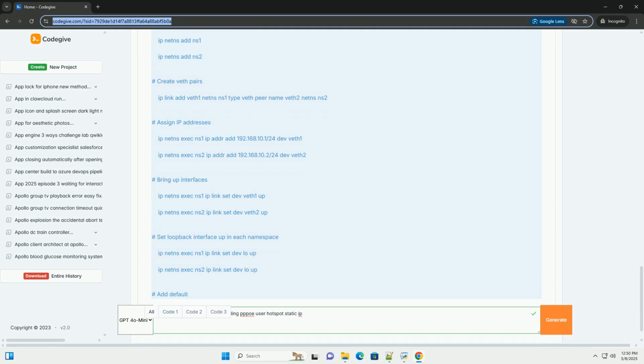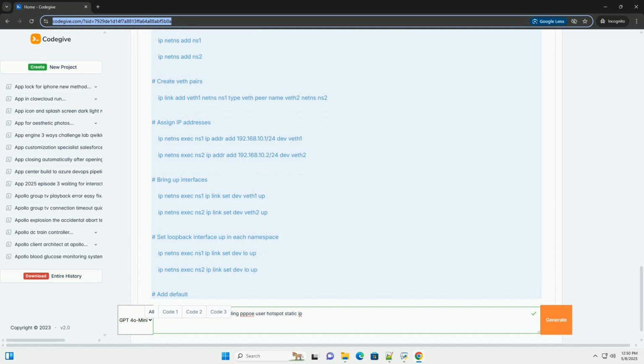4.1 Understanding DHCP and MAC addresses. DHCP, Dynamic Host Configuration Protocol, is a protocol that automatically assigns IP addresses, subnet masks, default gateways, and DNS server addresses to devices on a network. MAC address, Media Access Control address, is a unique hardware address assigned to each network interface card, NIC.